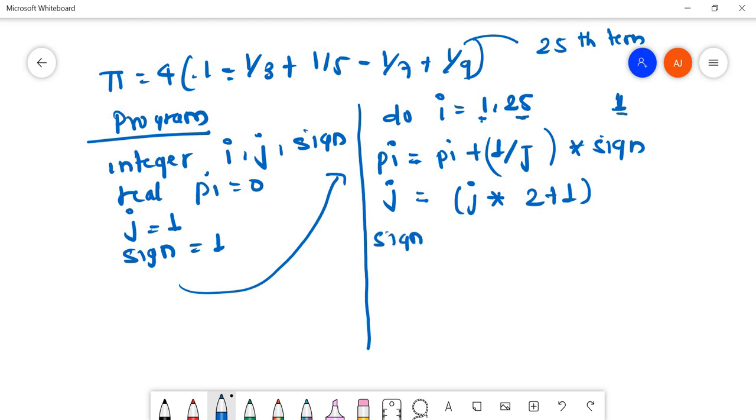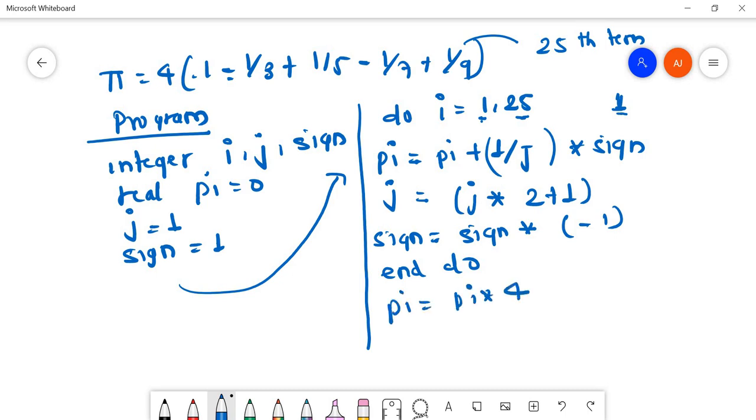The value of sign becomes sign into minus 1, and I'll end my do loop. Then pi equals pi into 4. I'll print this with write star star, pi equals and the value. Finally I'll end my program.